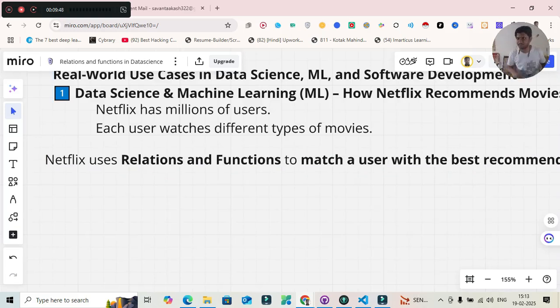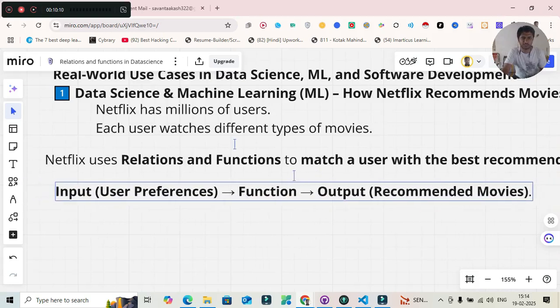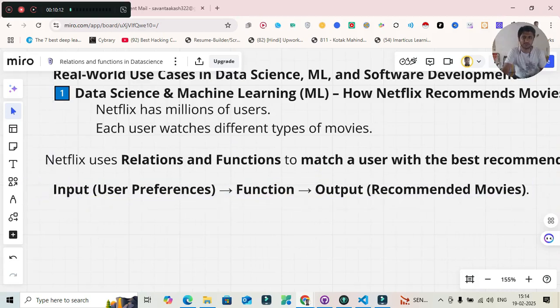So what is this best recommendation? This is where the relations come in all together, correct? So the input is user preferences, and it will feed it to the function and it will give the output as recommended movies. Correct. So this will be the relation. Correct. User preferences and output. There is a connection between the user preferences and recommended movies.